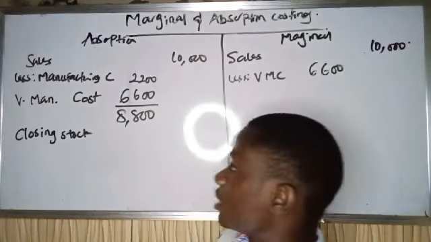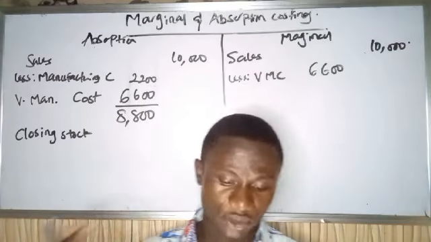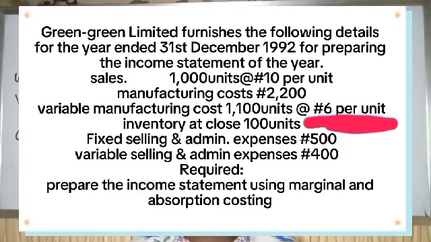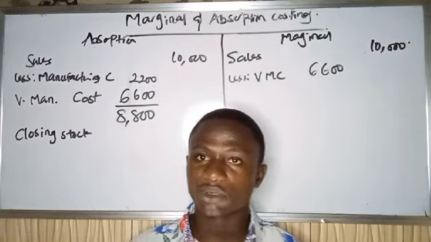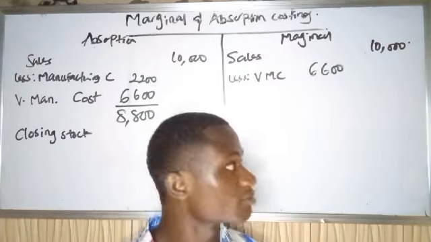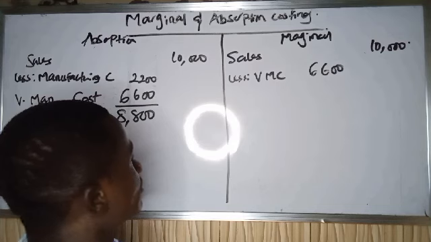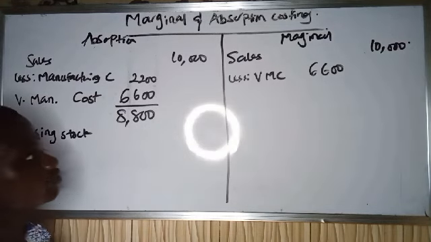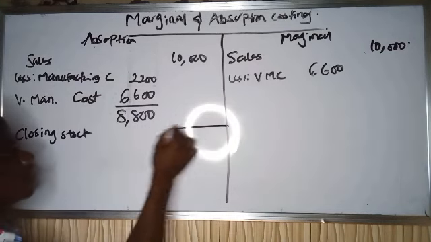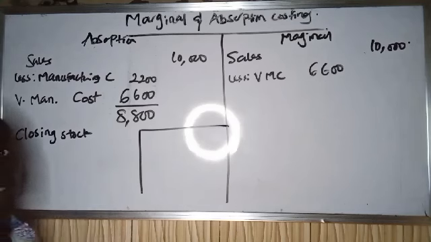In the question, the closing stock, inventory at close, is 100 units. No price was attached, so we are going to be the one to get the price. I'm going to do it for marginal costing, and for absorption costing also.